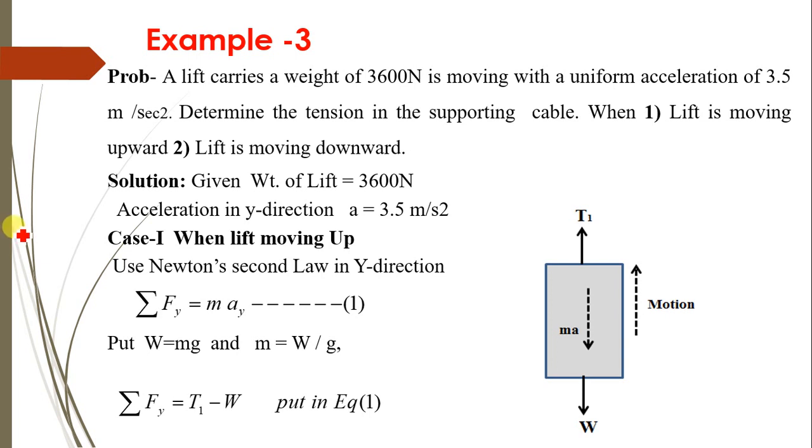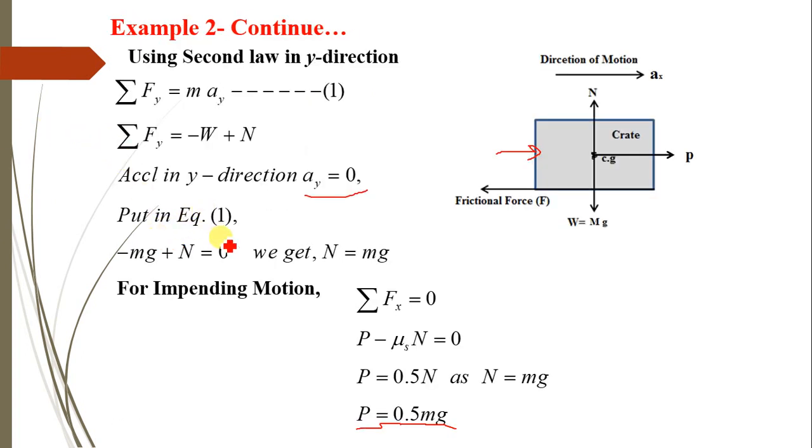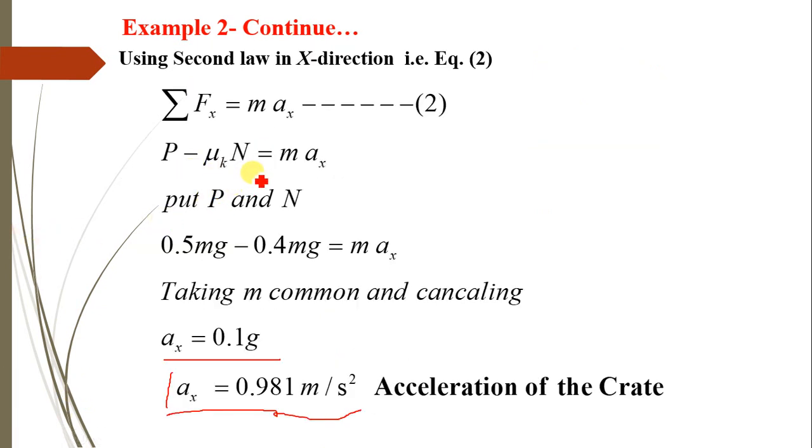Then example number 3. A lift carries a weight of... In the previous problem we can also directly use these values. The only thing is that you can skip the step of determining summation of Fx and directly put the values, that is P minus mu k into N, putting P and N, and finally we also get Ax equals 0.981.